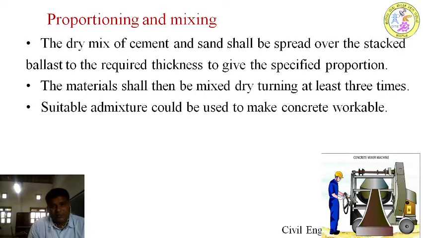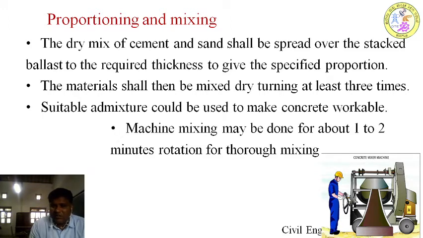After proportioning and mixing by hand, there is another method of mixing, which is by mixer machine. You can see in this picture where all the materials, coarse aggregate, fine aggregate and cement, will be fed into the hopper. The hopper transfers the mixture and a suitable quantity of water is added to it, and then for around 1 to 2 minutes the drum rotates, which mixes all the materials and makes a consistent mix. And there are other methods. Batching plants are there for mixing of concrete by an automated method without involving any manual labor.